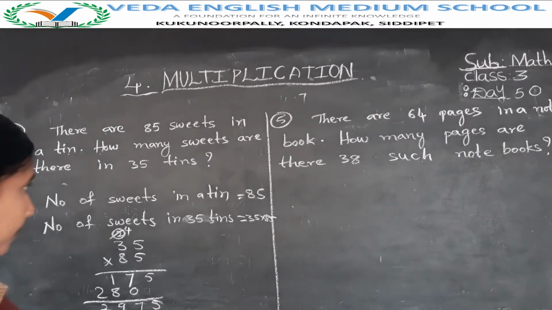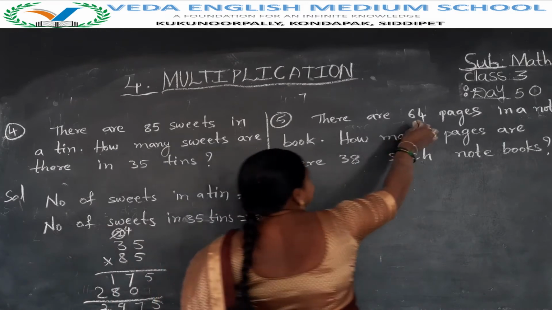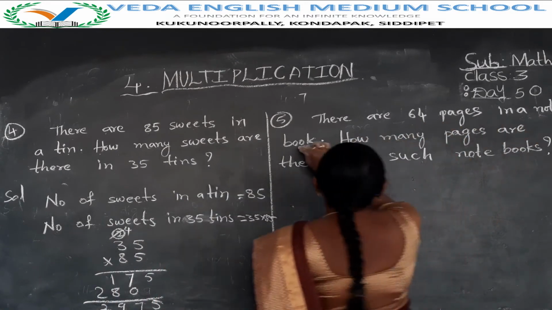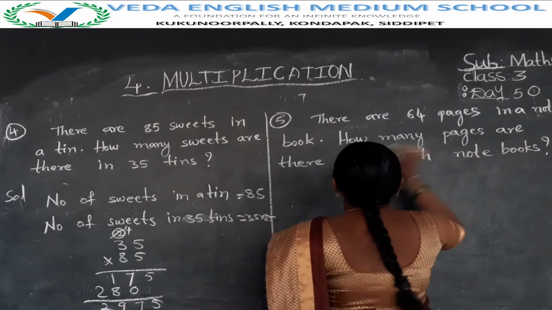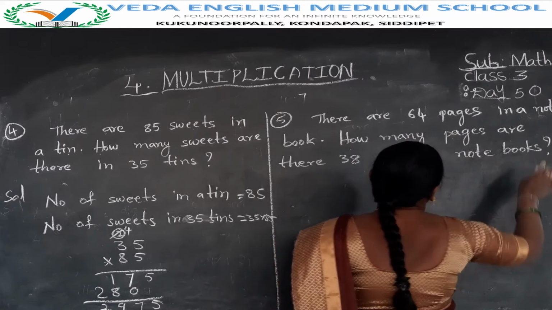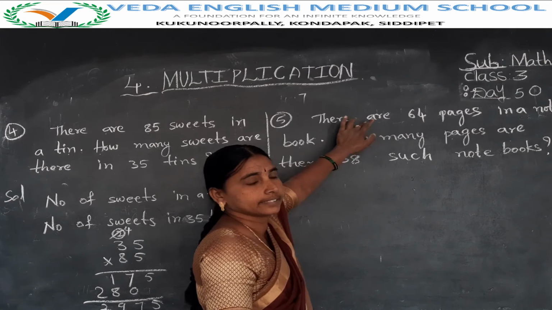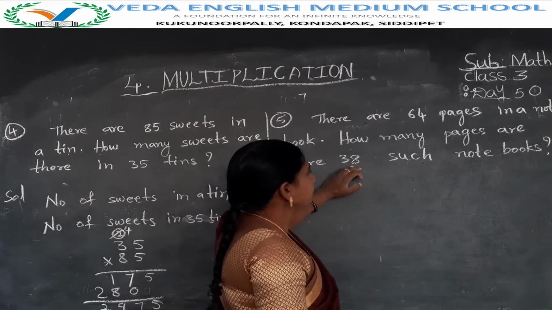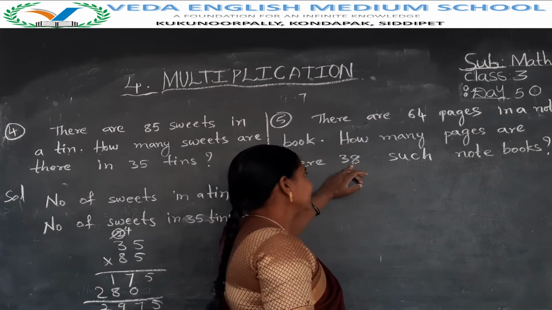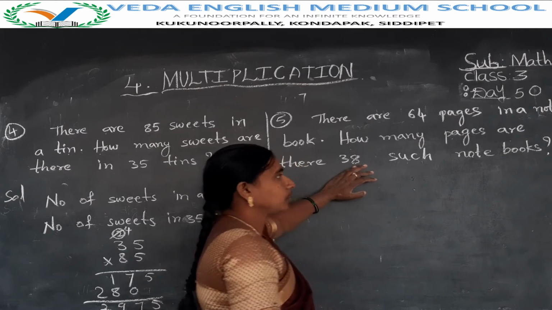See Nana, fifth problem. There are 64 pages in a notebook. How many pages are there in 38 such notebooks? One notebook has 64 pages. Given 38 notebooks. How many pages in 38 notebooks?